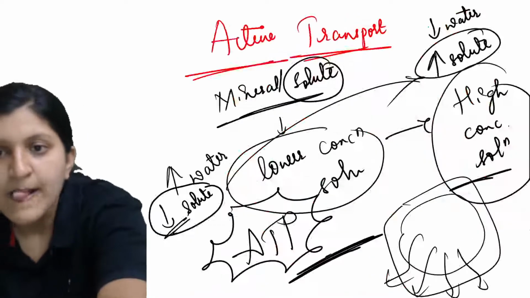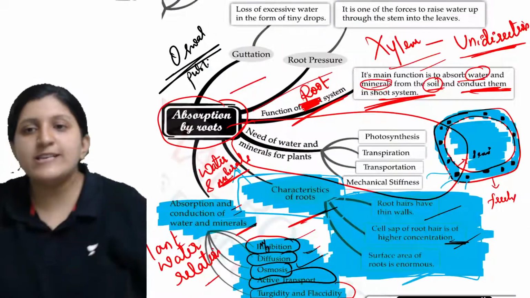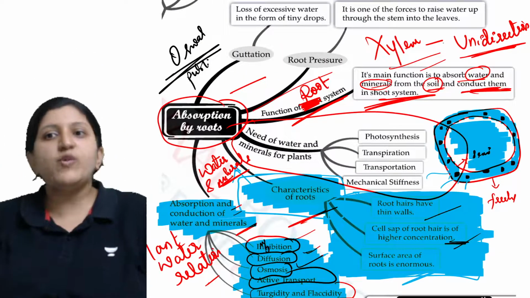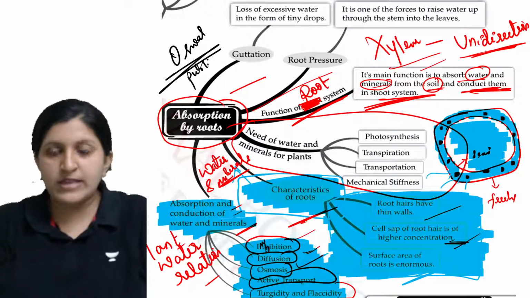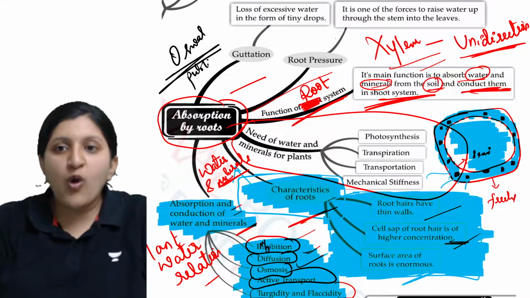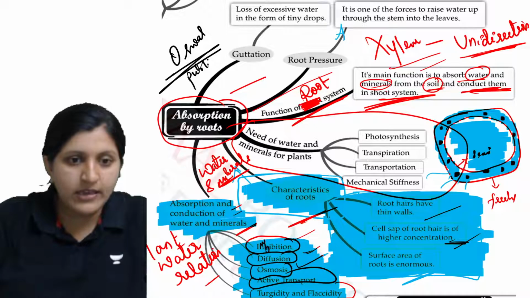All right, and there are different terms. So there is root pressure, which is one of the forces to raise water up through the stem into the leaves. That is due to alternate turgidity and flaccidity. So this is again a keyword.